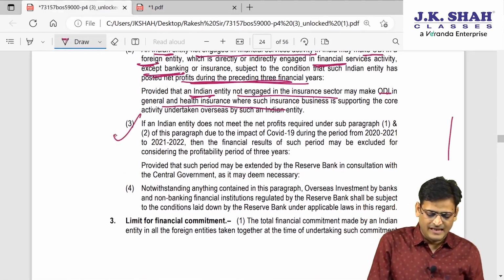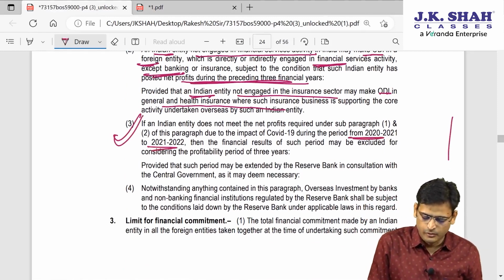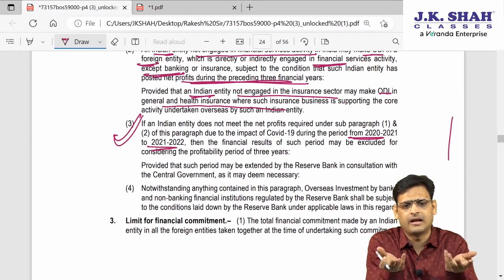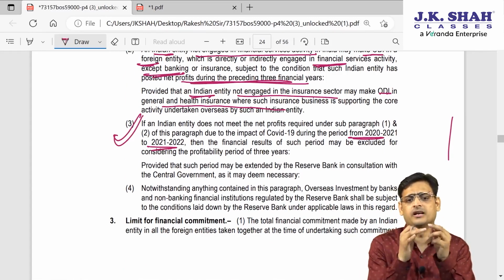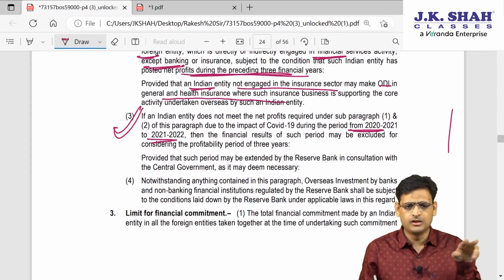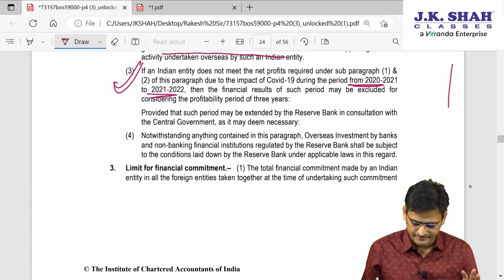Then this last 3 years profit we have to see, but obviously, can I say, during COVID, 2021 and 21-22, due to COVID people were not having a profit. So these 2 years can be skipped, excluded, if due to COVID they have no net profit. So this is a 2 years relaxation they have given for the 3 years net profit. So it is like that.